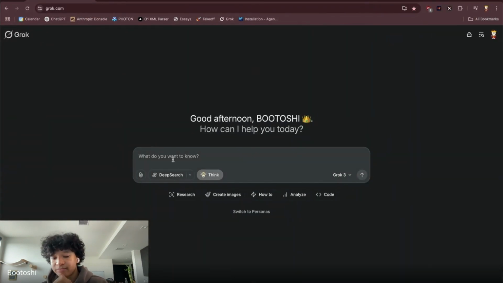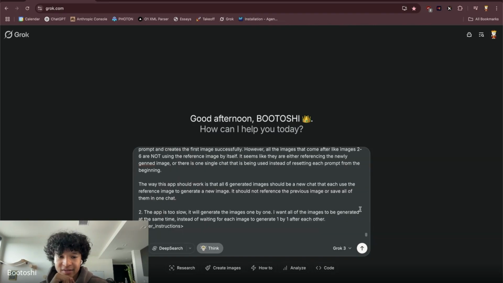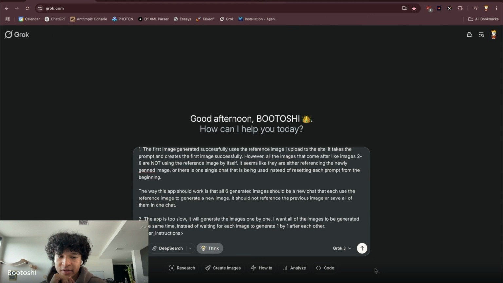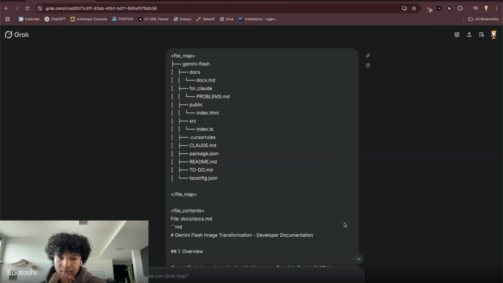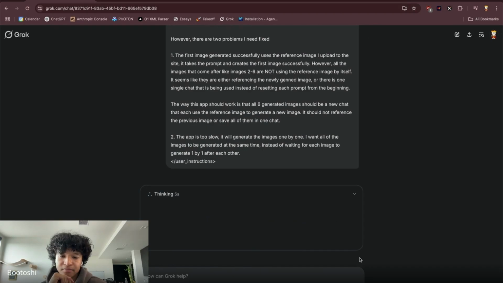Now I could go to Grok. I could just paste this in. And it takes the whole code base and the whole explanation and the whole docs, and it wraps our instructions in a user instructions XML tag. It also shows a little file map and how this works and documentation.